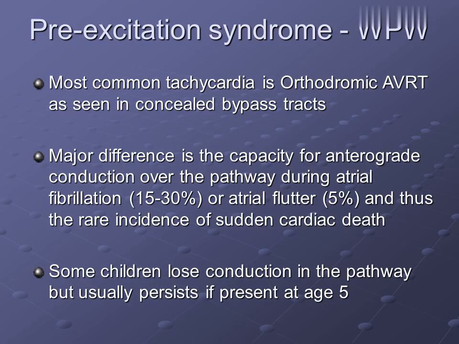Pre-excitation syndrome, WPW. Most common tachycardia is orthodromic AVRT as seen in concealed bypass tracts. The major difference is the capacity for anterograde conduction over the pathway during atrial fibrillation, 15 to 30%, or atrial flutter, 5%, and thus the rare incidence of sudden cardiac death. Some children lose conduction in the pathway but it usually persists if present at age 5.